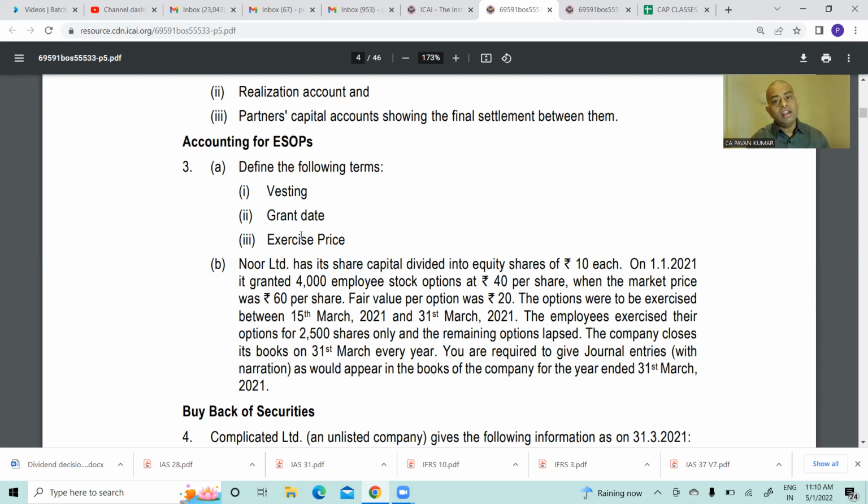So management and employees both accepted the terms and conditions, but still sometimes, based on legal or regulatory requirements, the company needs to get it approved by the shareholders. So the grant date will not be the date when the scheme is prepared or communicated to employees. Grant date is the date when the shareholders passed a resolution. You understand it?